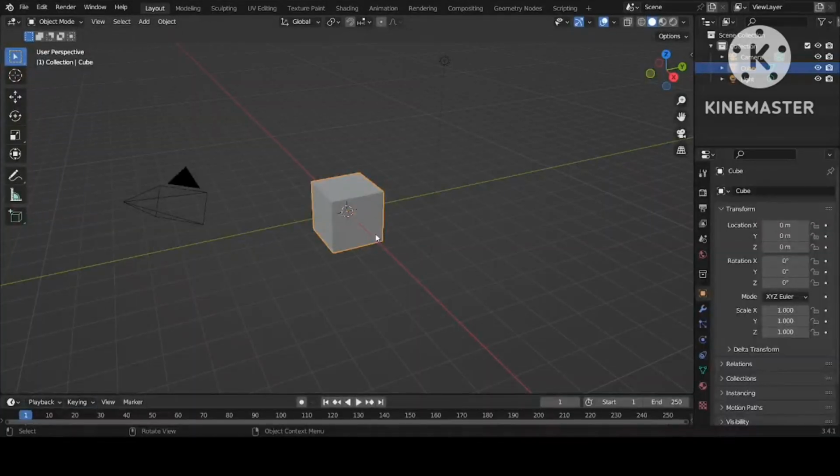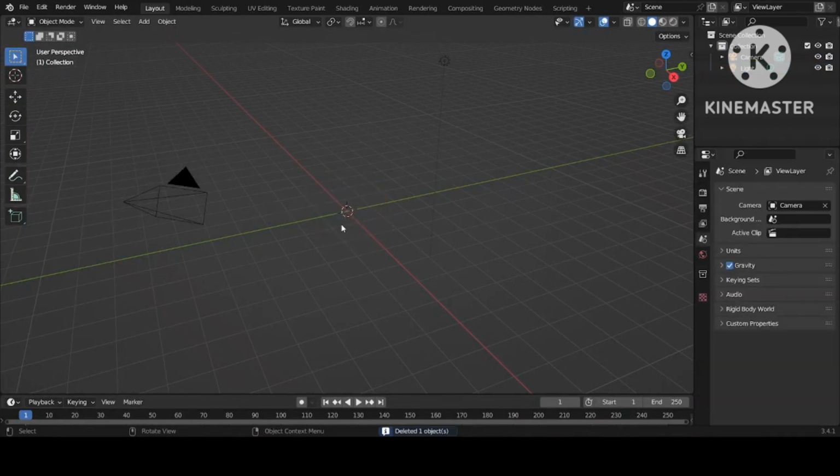First of all, we will delete the default object. Remember that first you need to go to Preferences and Add-ons. Check here that these four should be checked: Add Mesh, Bolt Factory, Discombobulator, Extra Objects, and Geodesic Domes. If they are not checked, make them enabled, because we are going to use these four.